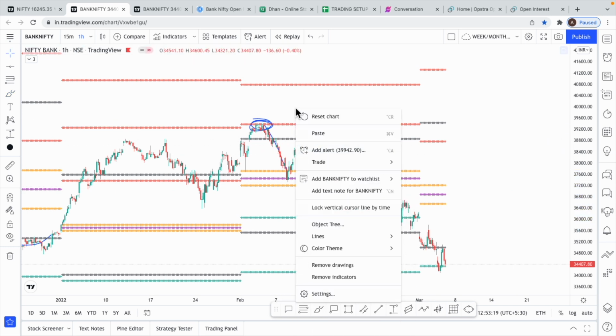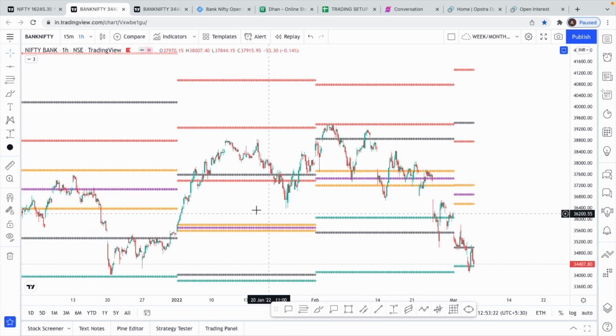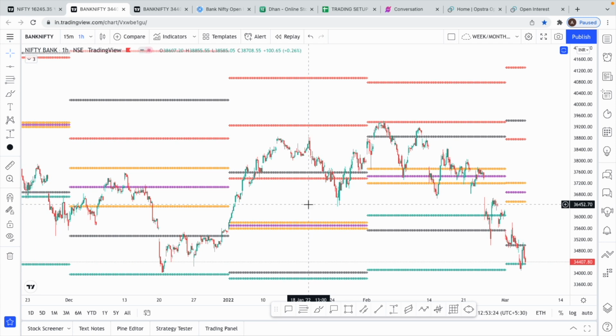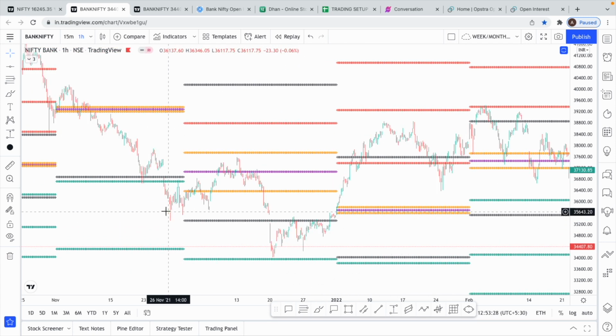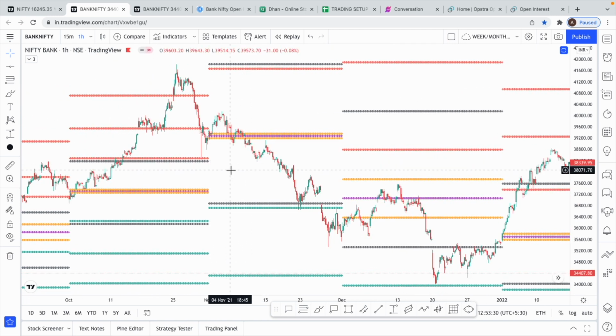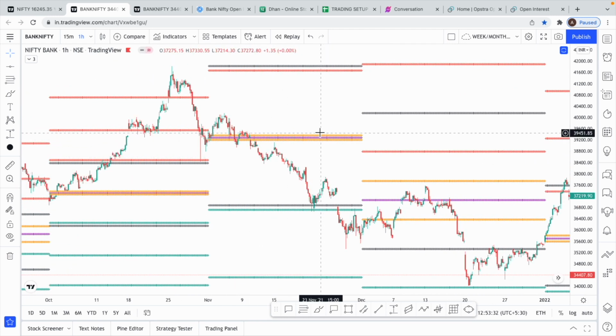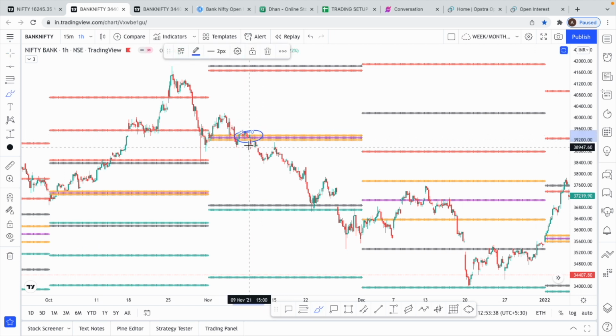So on a higher time frame, when you say to check whether the trend is changing from a downtrend to an uptrend, we can also make use of the CPR pivots. And the examples are there, say. Now if you consider this month of November, see, we kind of like reversed from once the CPR broke on the downside, we were in a downtrend. Then we got this bounce from this monthly CPR, and obviously we made a new low, but we did get some kind of a bounce from this monthly CPR.